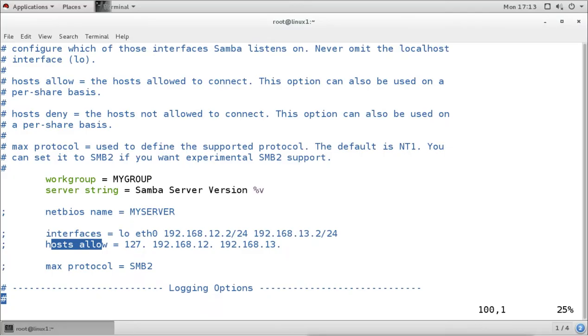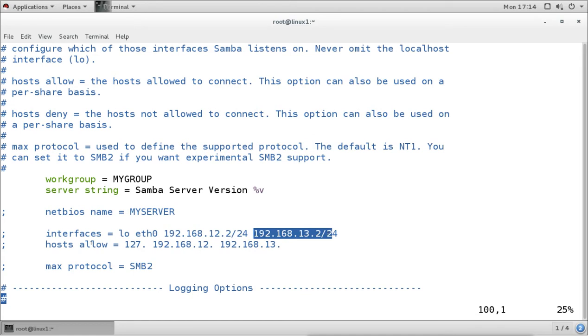And this default setting says to disable both the options. If we want, we can allow this if we have multiple interfaces. You can see the host allow section accepts the network address. For example, for class A, we give the first part as the network, 127 dot, and if it is class B or class C, then 192.168.12 dot, 192.168.13 dot. And for the interface, we give the name of the interface, and then we give the IP address of that interface, like this.